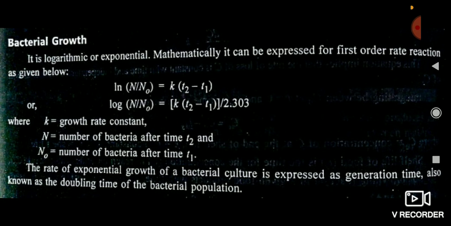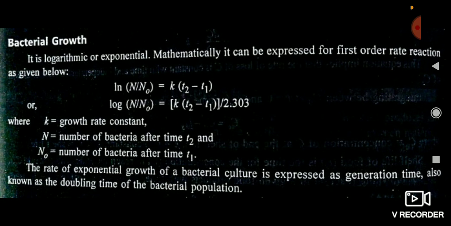If initially N naught amount of microorganisms are present, then finally the microorganisms are greater than N naught, meaning growth. They are growing, they are reproducing. And friends, you have studied many processes like sterilization, yeast formation, alcohol formation. In all those processes, we are growing the number of microorganisms. So in those cases, we use this equation to solve the questions.